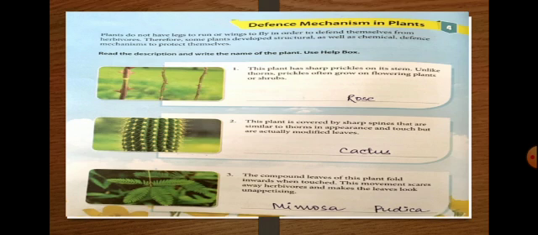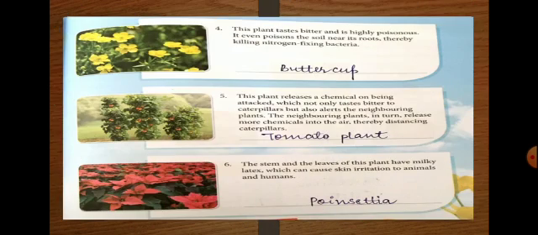Fourth one, this plant tastes bitter and is highly poisonous. It even poisons the soil near its root and thereby kills nitrogen fixing bacteria. Here it is. See, this plant tastes bitter and highly poisonous, and it kills the nitrogen fixing bacteria also. They are buttercup.